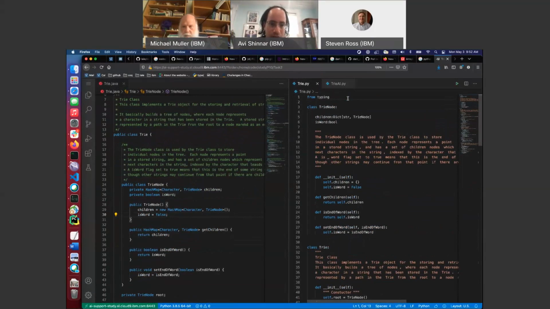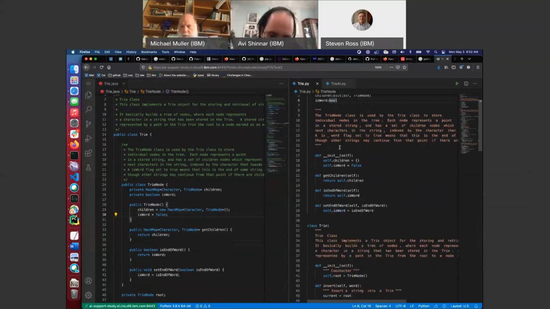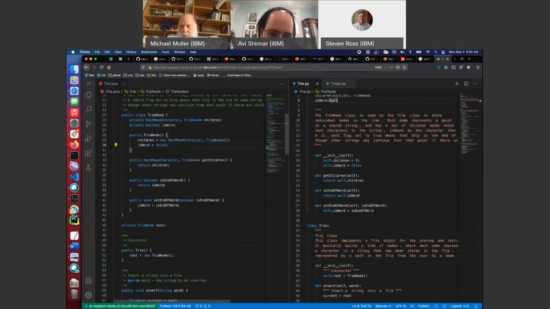Import what? Dict, string probably. I thought string is built in. Anyway, okay, so we have init. I wasted too much time there. Children is an empty dictionary. Is word false. Okay, get children. So here we're going to return children. Yes, that seems simple, although it seems like a bad interface, honestly.